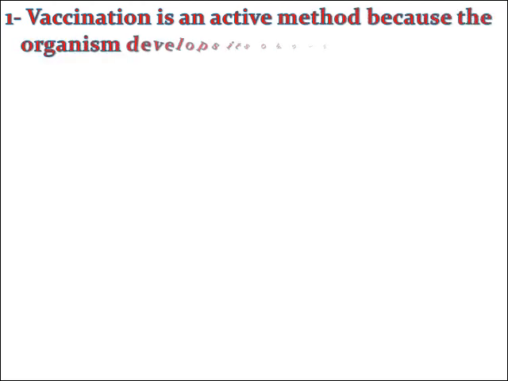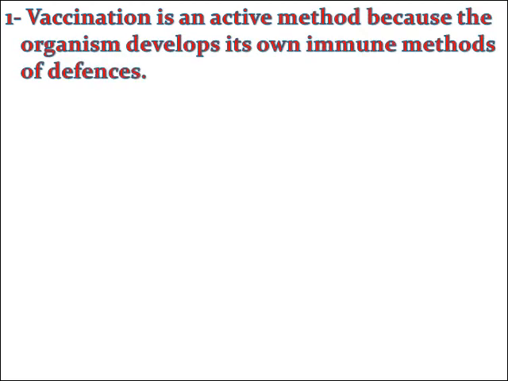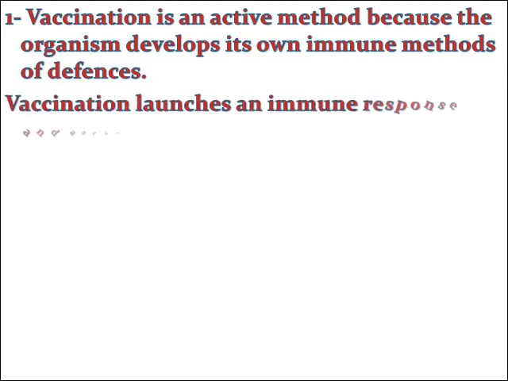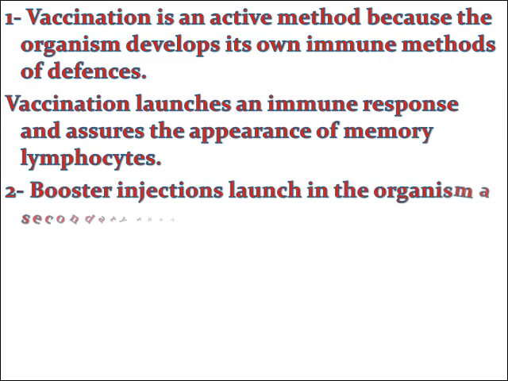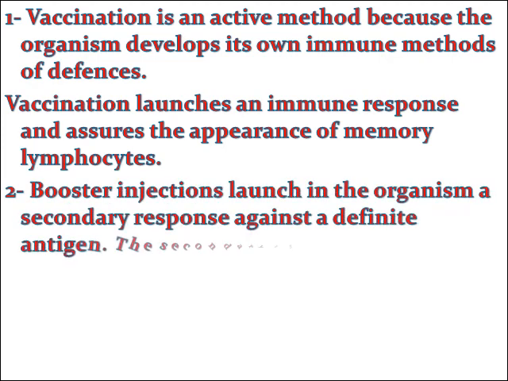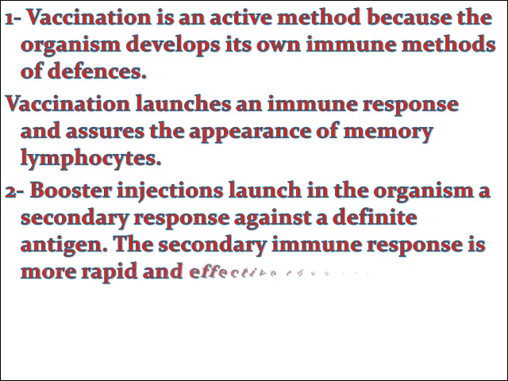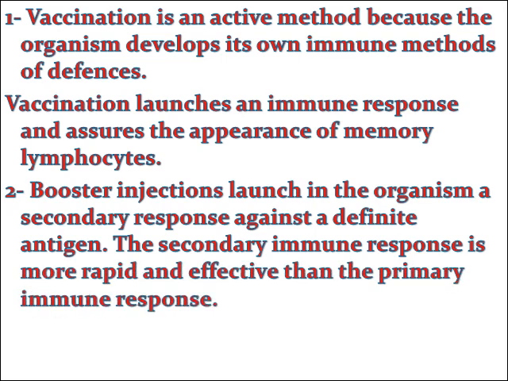Vaccination is an active method. Why? Because the organism develops its own immune methods of defense. Vaccination launches an immune response and assures the appearance of memory lymphocytes. Booster injections launch in the organism a secondary response against the same antigen. The secondary immune response is more rapid and effective than the primary immune response.